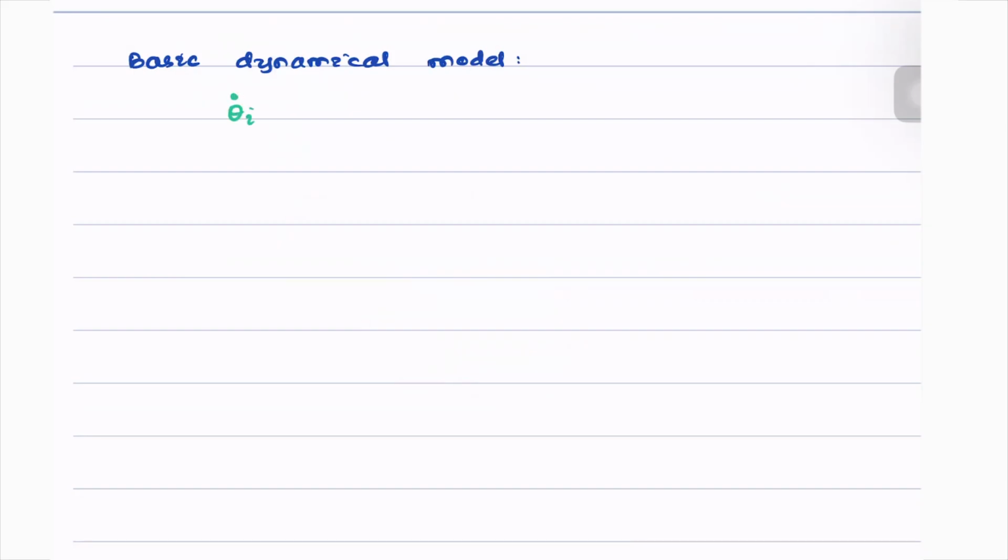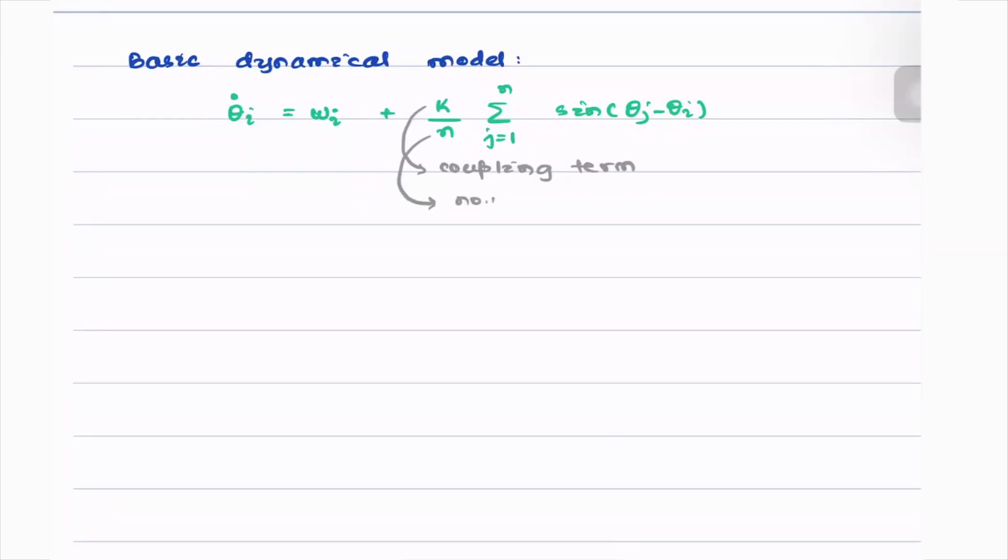Theta I dot is equal to omega I plus some capital K, which is the coupling strength, divided by N, which is the total number of oscillators in the network, times the summation, J varying from 1 to N, sine of theta J minus theta I, where K is the coupling term, N is the number of oscillators.